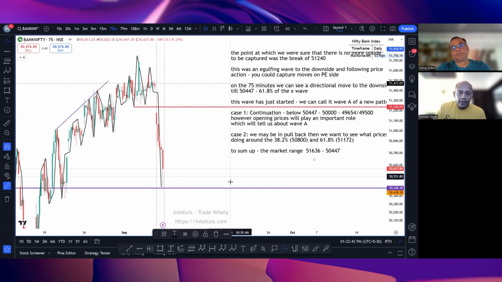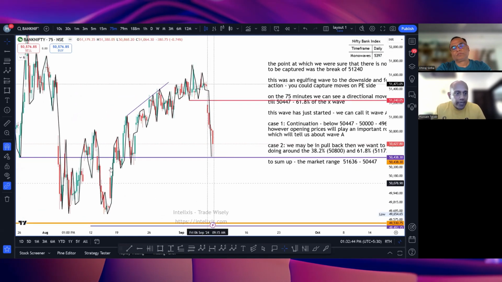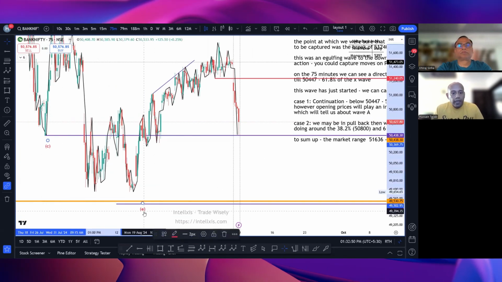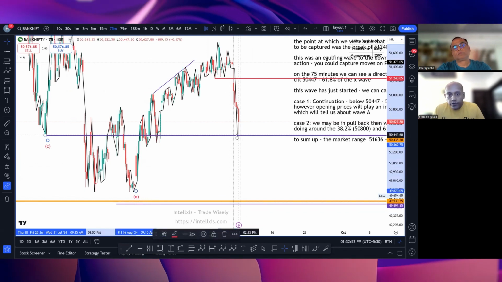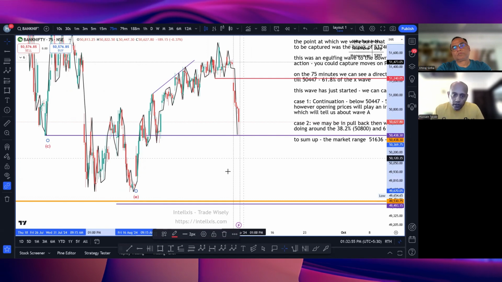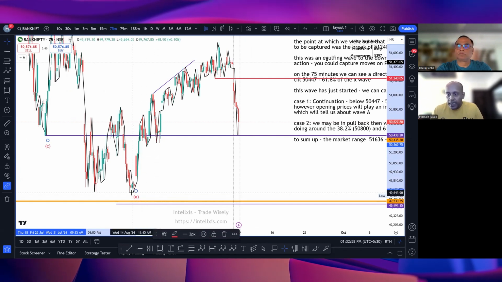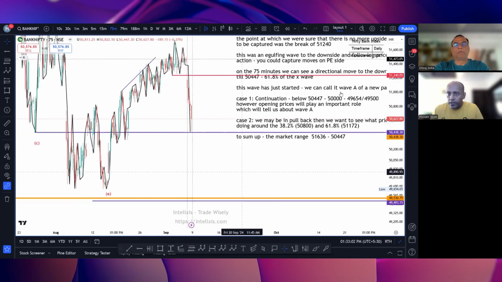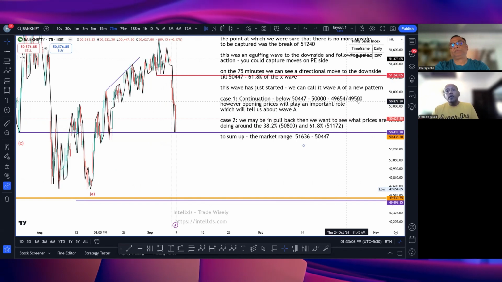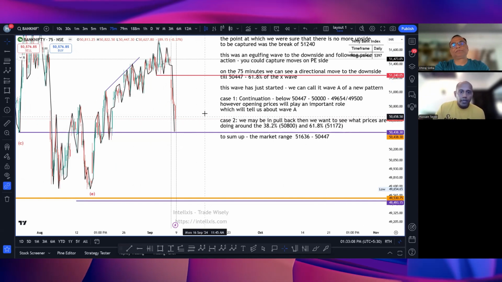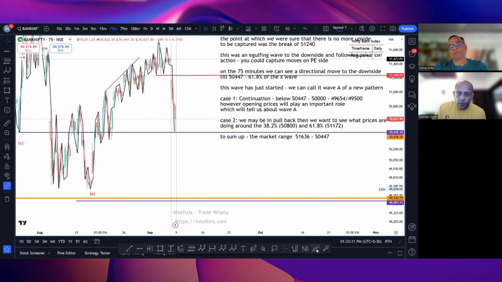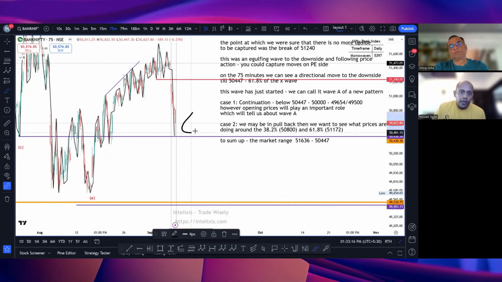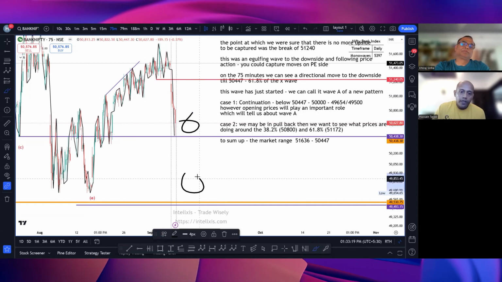If that also breaks, as I mentioned earlier, the market had taken support at the low of wave C, which is over here. We can see that if this 50,447 breaks, 50,000 breaks, we will go to the low of E, which is around 49,654. I've written it over here, 49,654 to 49,500. So basically, in essence, I'll just use my brush tool. We are over here. If this breaks, we will come somewhere here.